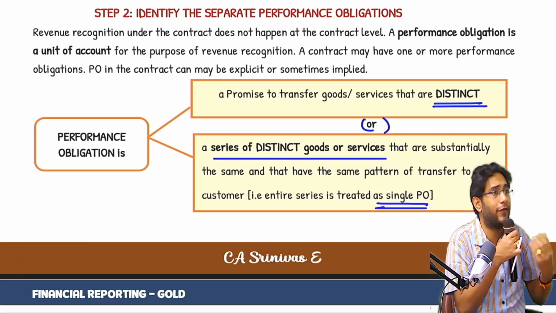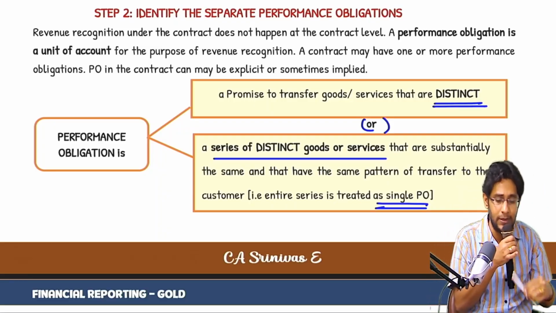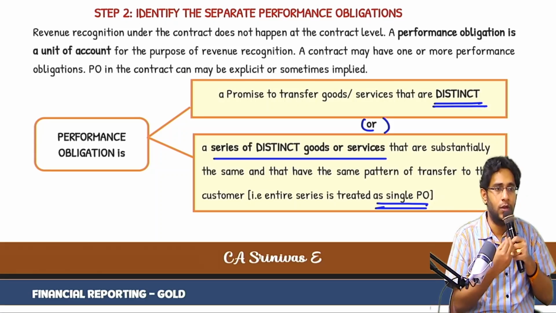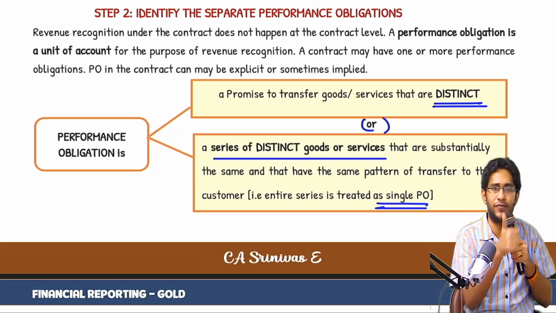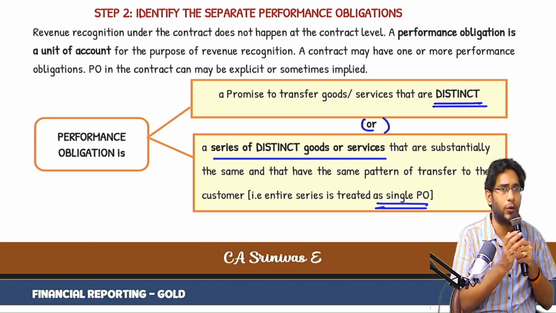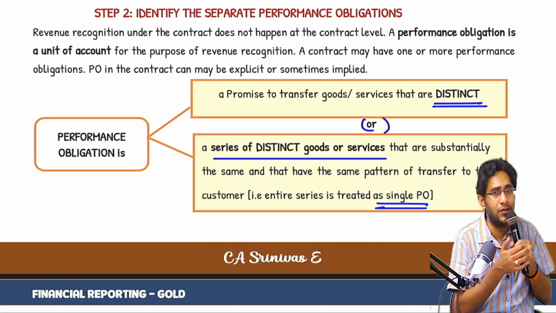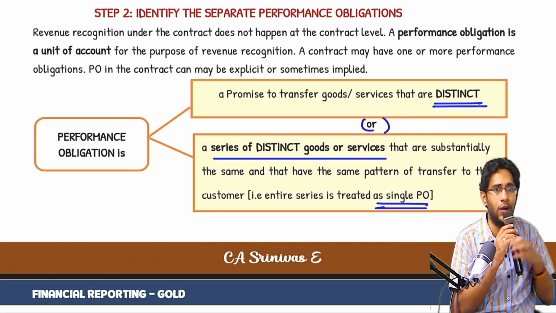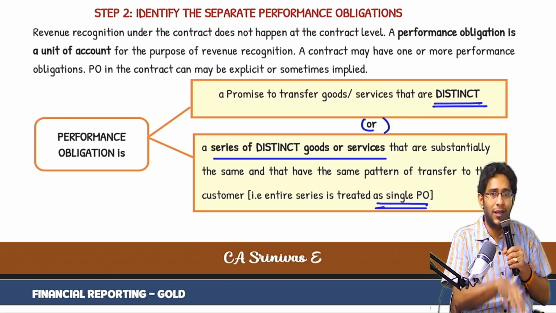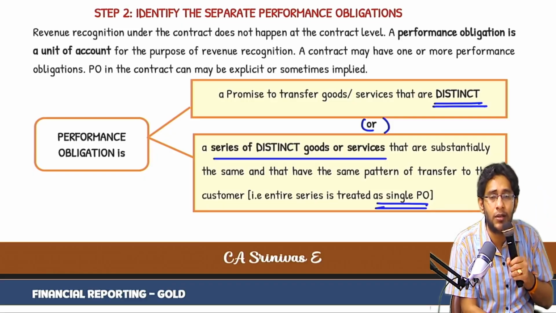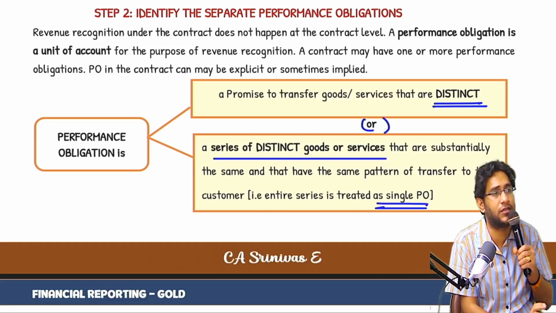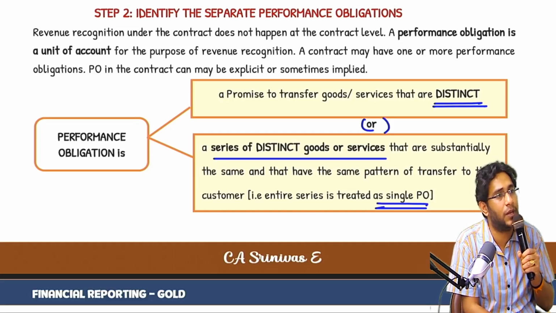Sir, what is the meaning of revenue recognition happening at PO level? Simple. I agreed to sell air conditioner to you. That's the first promise. Promise number 2. I agreed to do free maintenance service for the next 1 year. Every 3 months our person will come, clean the AC and go. Then I gave a warranty that there will be no problem in the AC for the next 5 years. If anything happens, free repair.